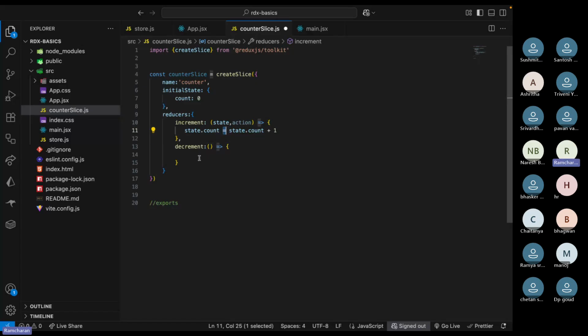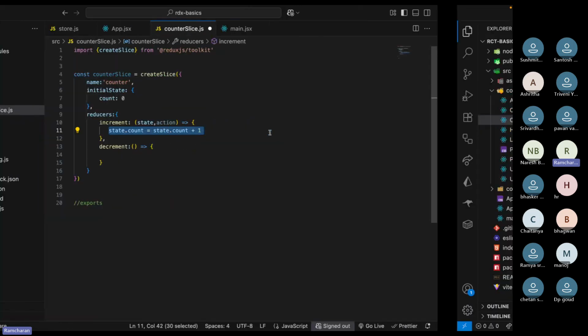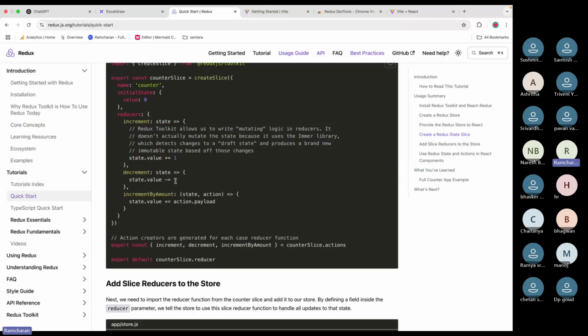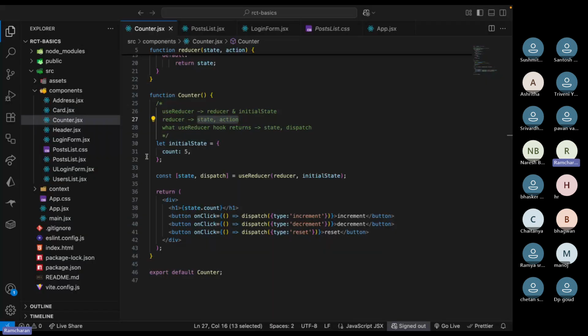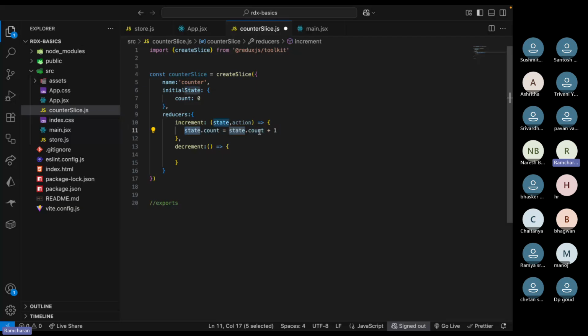But internally Redux has an internal library called Immer, which handles this. You will not understand it now, but just try to understand this syntax. We are just changing the state, and doing nothing fancy here. So instead of state.count equals state.count plus 1, you can directly write plus equals 1 like this. This will add 1 to the count variable. For decrement, state.count minus equals 1.